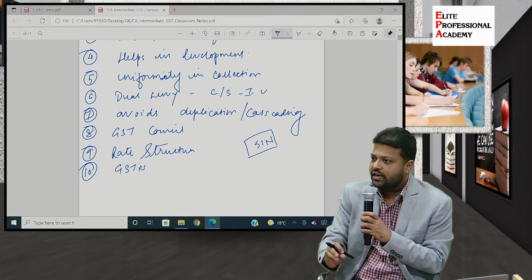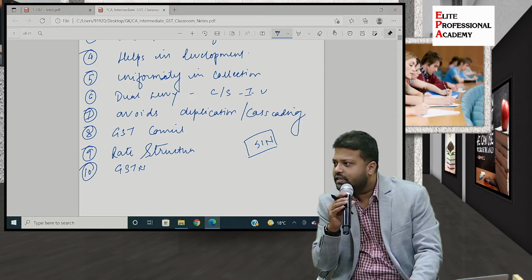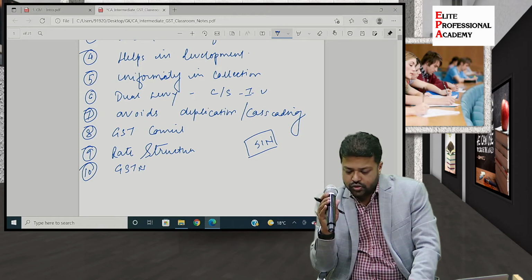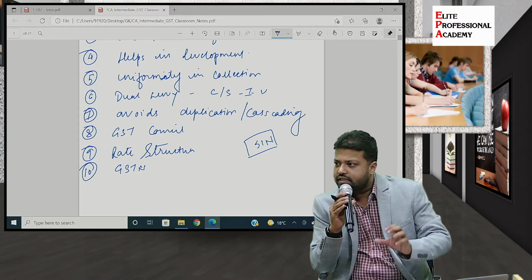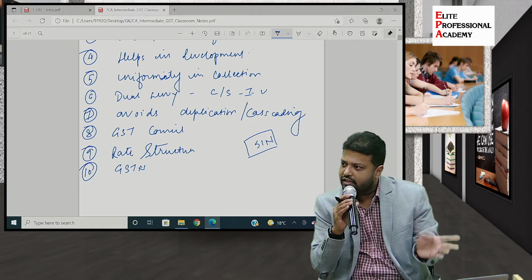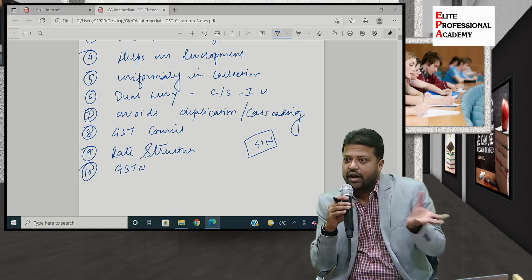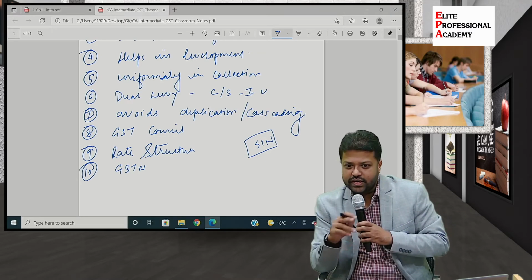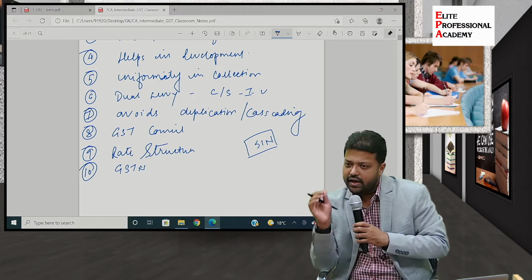So return is something related to compliance. Every month we'll see, we have an entire topic dedicated to compliance under GST, wherein we'll see in detail how to file returns, what are the details which are contained in those returns, etc. So GST network, okay. If one has to do compliance under GST, he has to file return and he has to go to the GSTN, that is a common portal. Then if one has to apply for refund, then also there is a mechanism under GST network. He has to visit the GST portal www.gst.gov.in and apply for the refund.